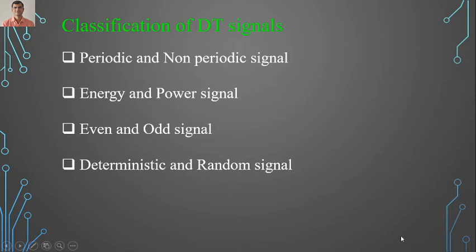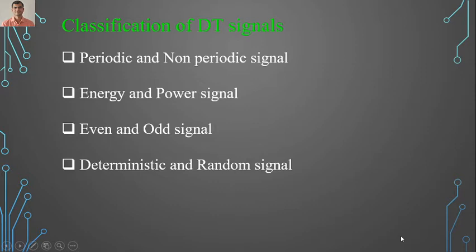Now in today's lecture we have to see classification of discrete time signals. These are the basic classifications of discrete time signal: periodic and non-periodic signal, energy and power signal, even and odd signal, deterministic and random signal. So we'll see one by one. So we're going to start with periodic and non-periodic signal.